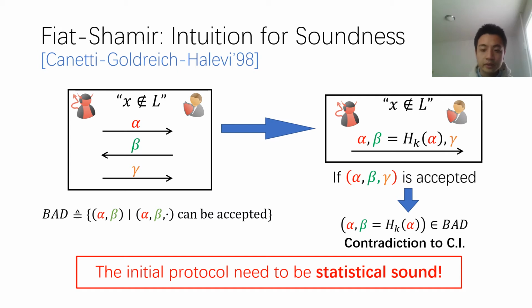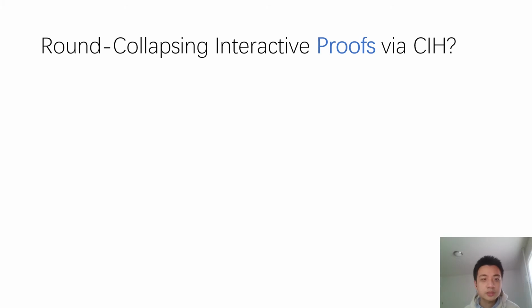However, to make this argument really work, we need the initial protocol to be statistically sound. Because otherwise, this bad relation may be a trivial relation that consists of all the pairs of alpha and beta. And currently, we don't know how to build the CI hash for such relations. So it seems that we can only round-collapse interactive proofs using the CI hash method. To obtain a SNARG, we need to round-collapse succinct interactive proofs.